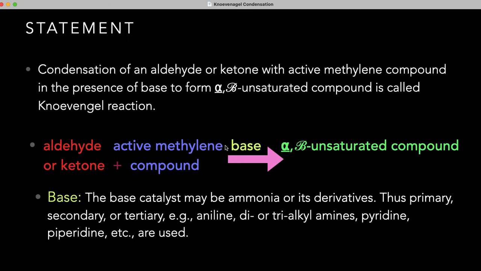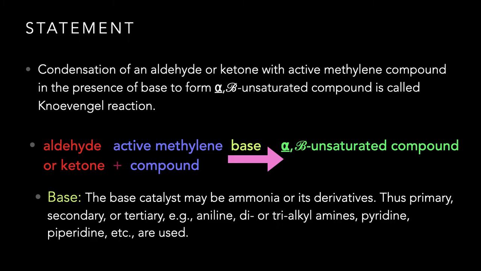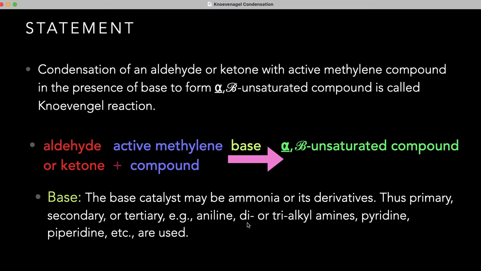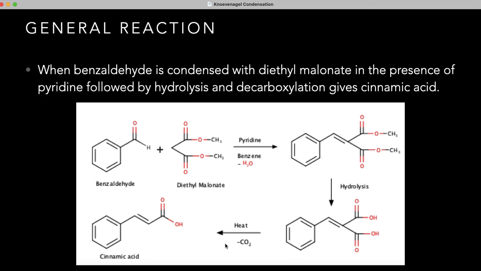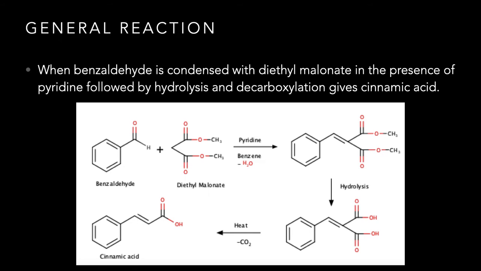In this reaction, we use a base. The base catalyst may be ammonia or its derivatives. Thus, we can use primary, secondary, or tertiary amines. Examples are aniline, di or trialkyl amines. We may use pyridine or piperidine, etc., as a catalyst. Let us see the general reaction.